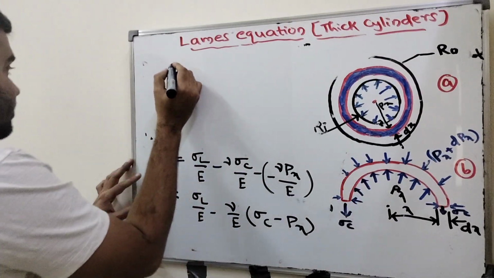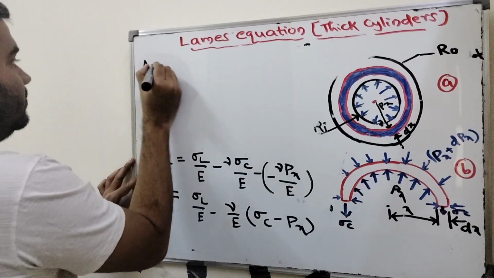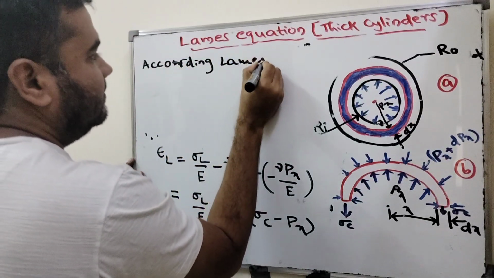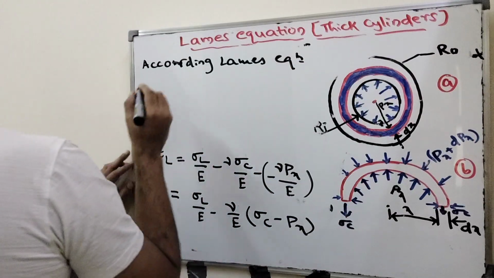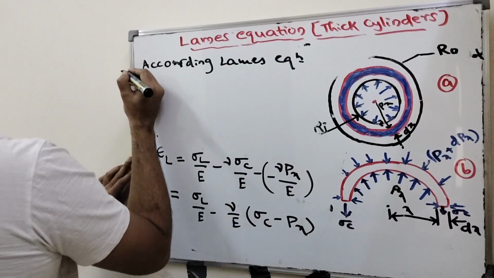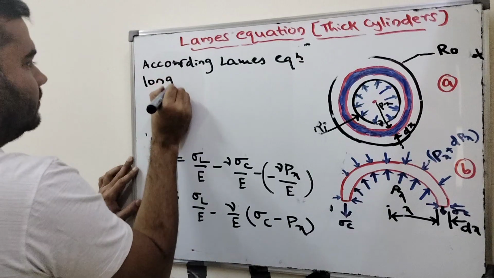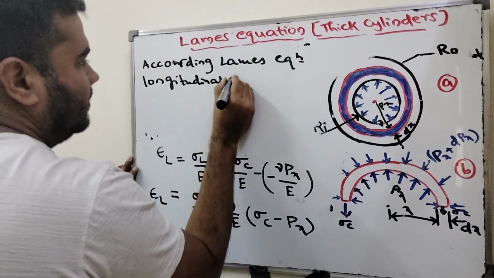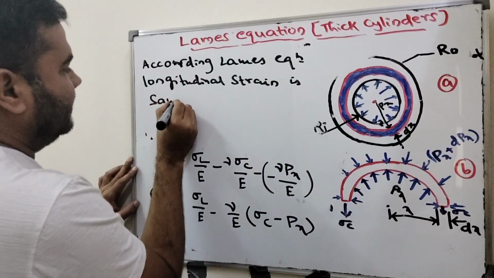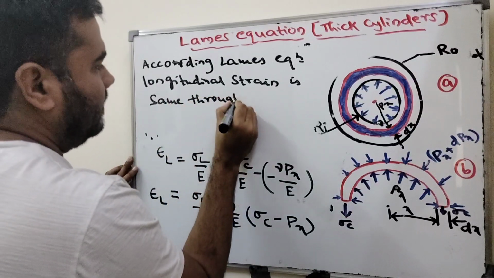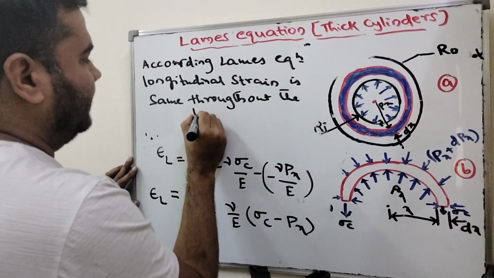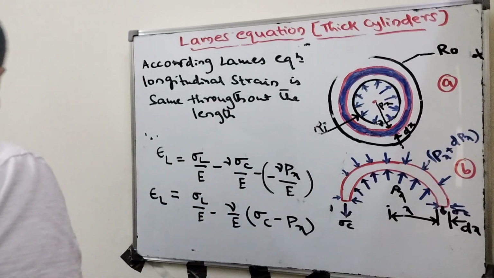As per Lame's equation, the longitudinal strain is constant throughout the length.